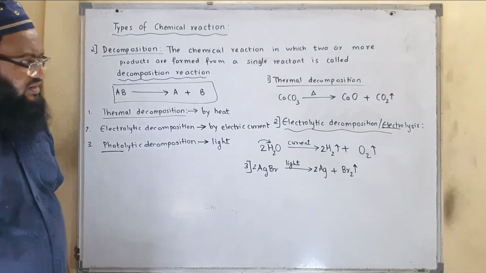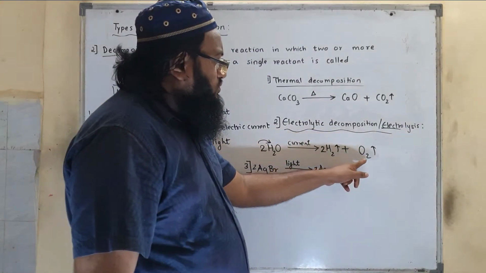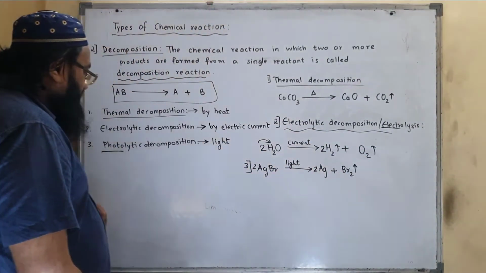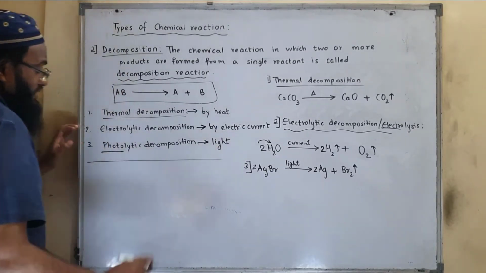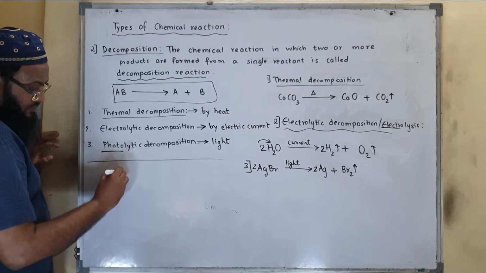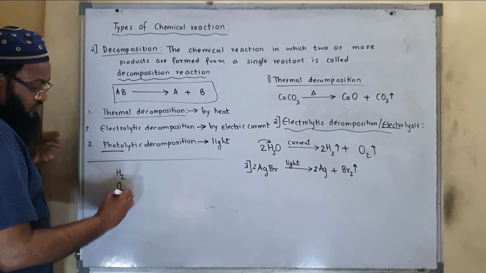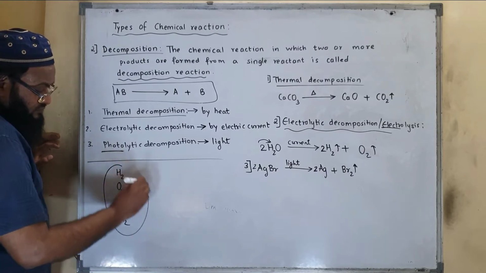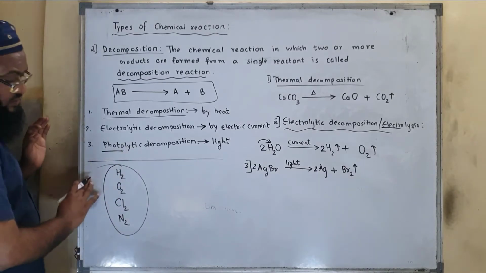Now one more thing: often we get confused about where to write O2, H2, Br2. Always remember, there are 4 twin brothers: H2, O2, Cl2, N2. See, these are twins.